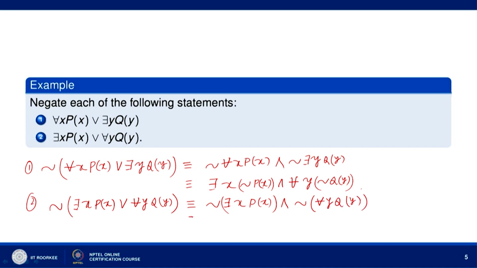Negation of existential becomes universal, so for every x negation of p x, and here negation of for every becomes existential, so there exists y negation of q y. So, this is what we get when we consider the negation of statement 2.